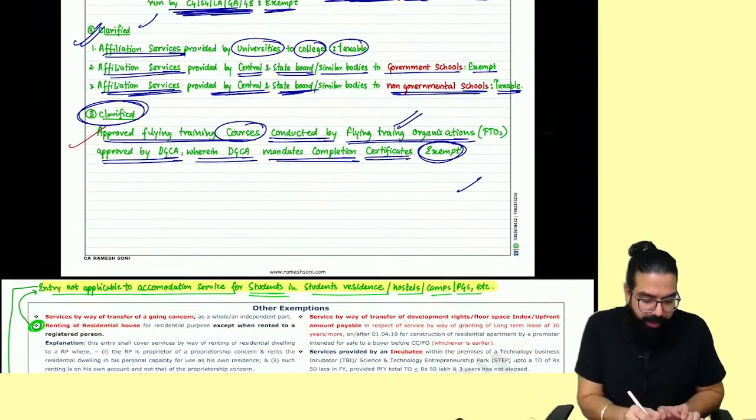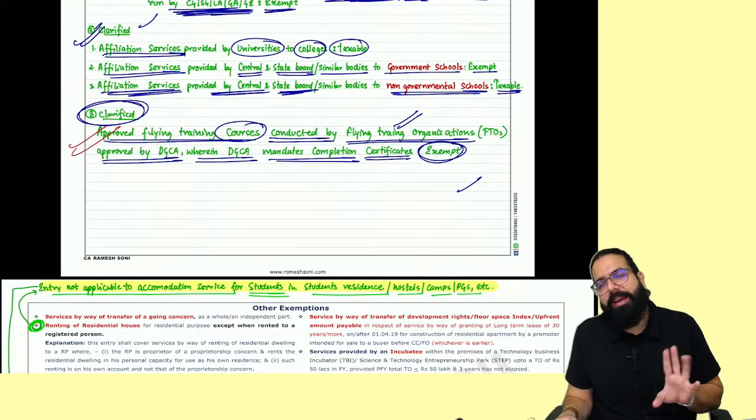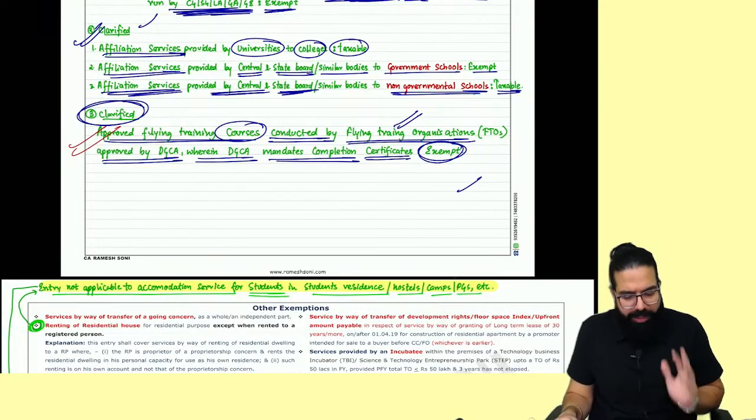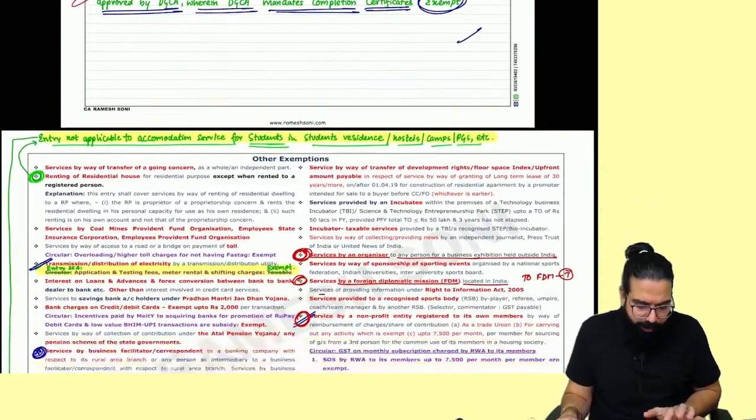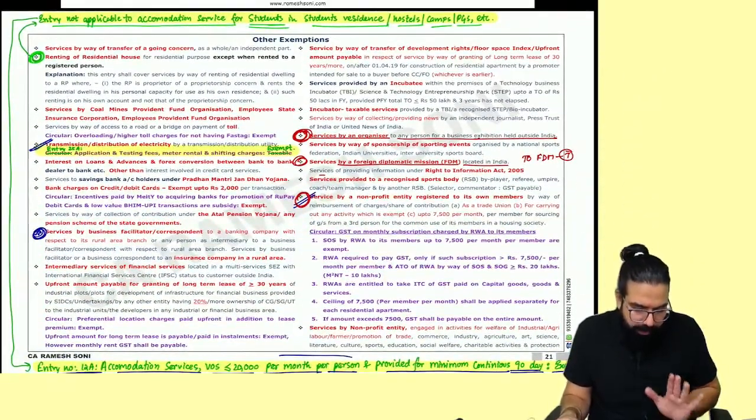Done, sir. This point is clear. Flight training courses provided by flight training organizations are exempted because they are approved under the DGCA. Remember, those are exempted. Done, sir. This point is clear. Other than that,